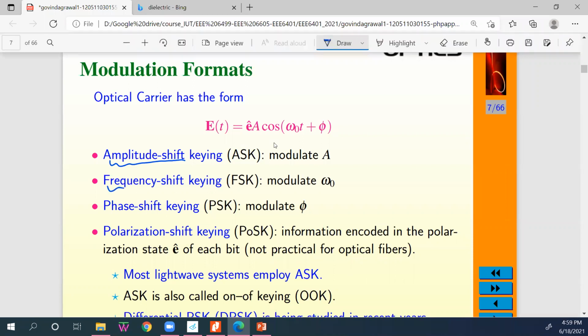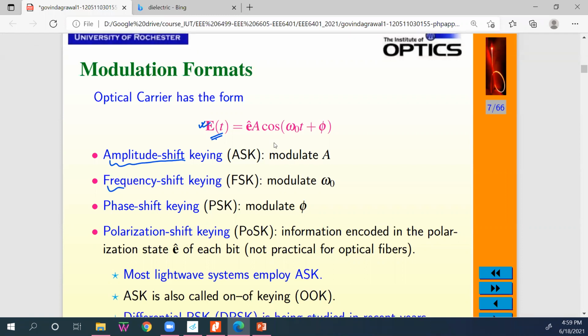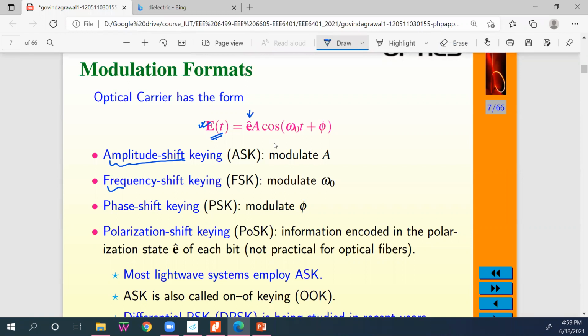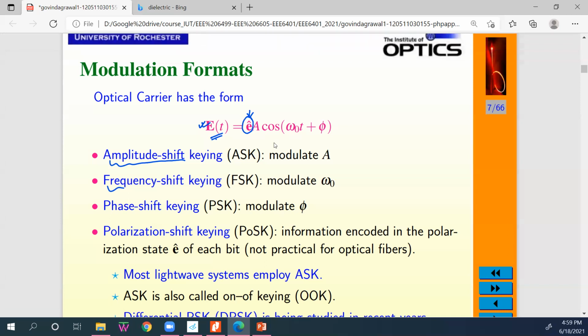Amplitude shift keying, for example. This is our typical expression for the optical carrier, an electrical field. E is the electrical field, and if I express it simply, E hat is the polarization unit vector. In a typical radio wave signal we do not write it, because a typical radio wave signal is microwave. But in optics, there is polarization.